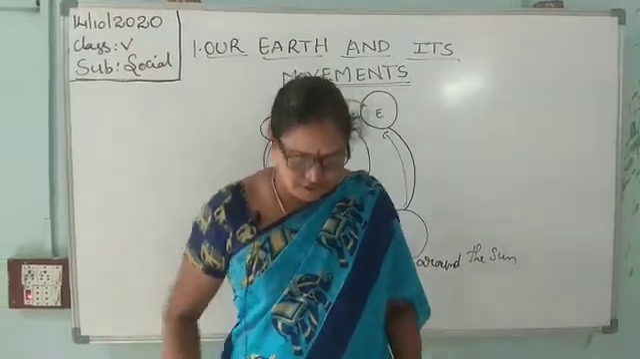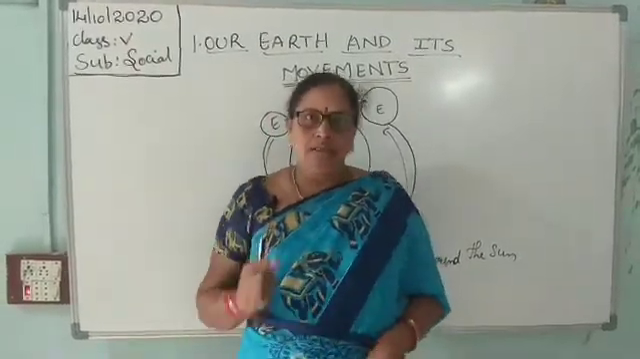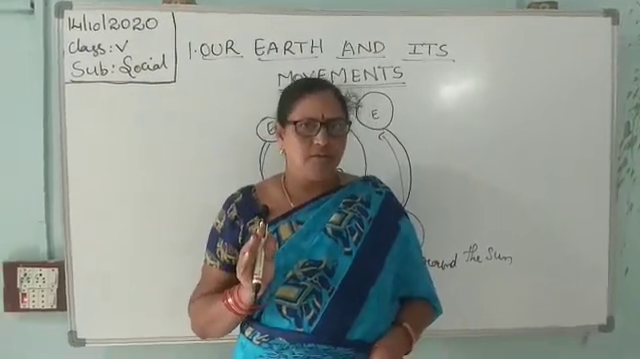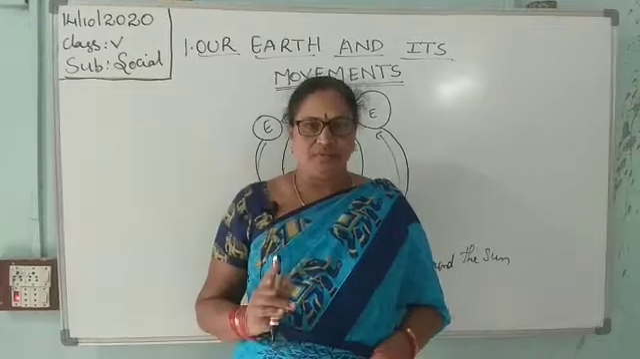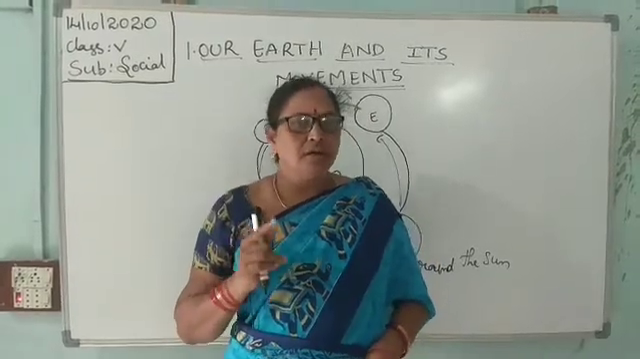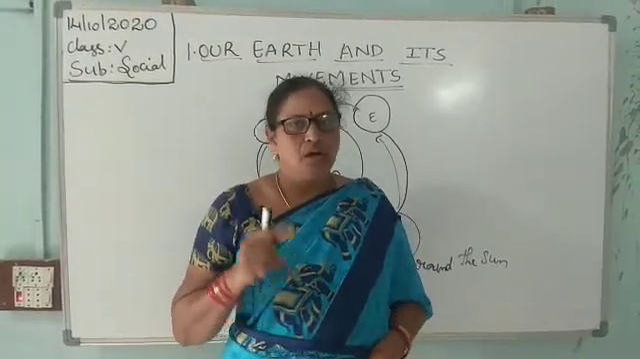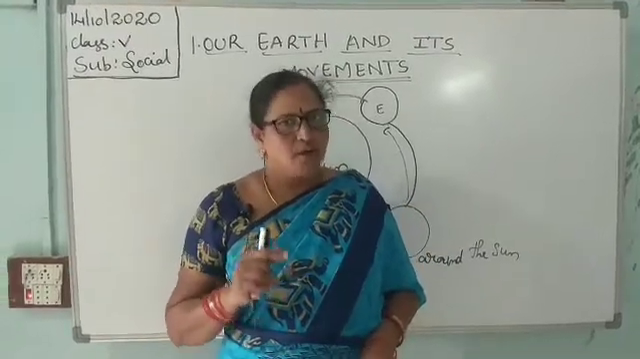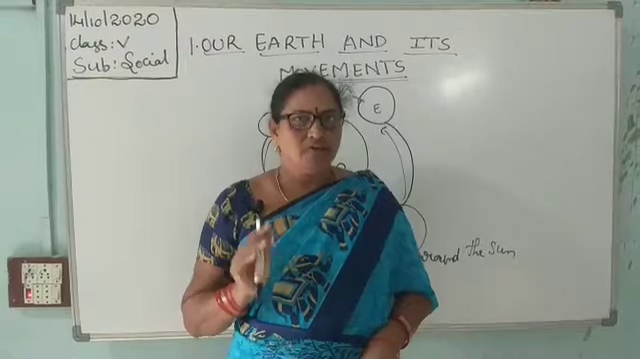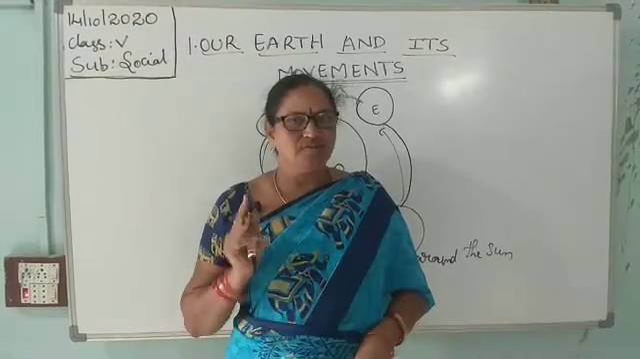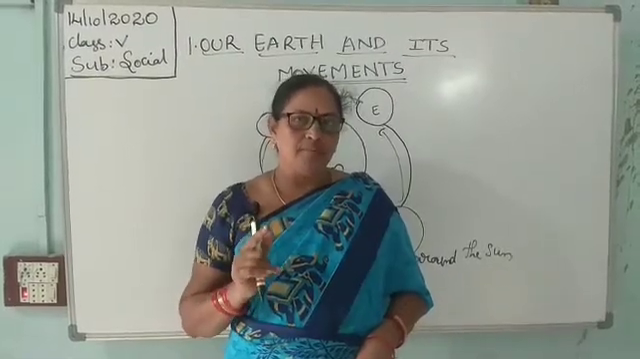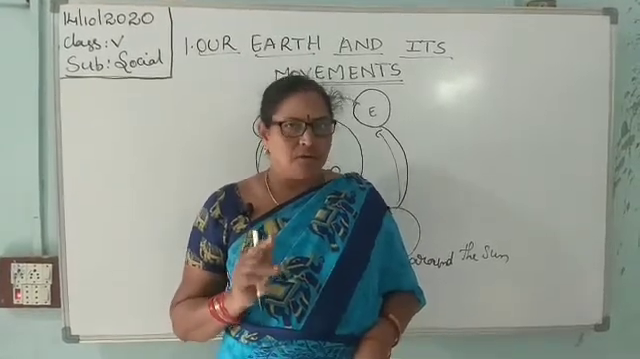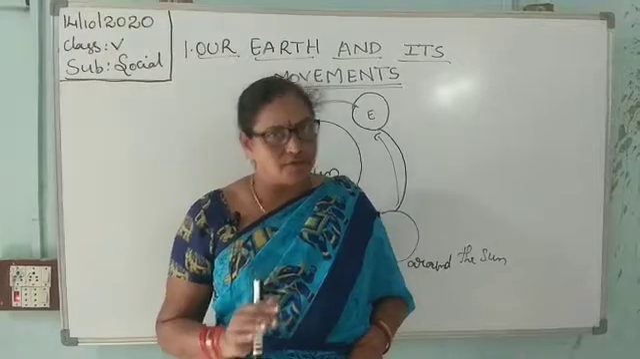Rotation, what is rotation? The earth has two simultaneous movements. One is rotation. Rotation means the earth rotates on its own axis. It will take 24 hours, which means one day. If one rotation wants to complete, it will take 24 hours.